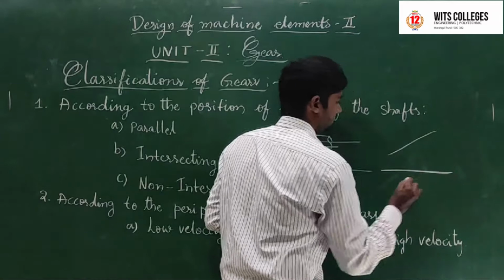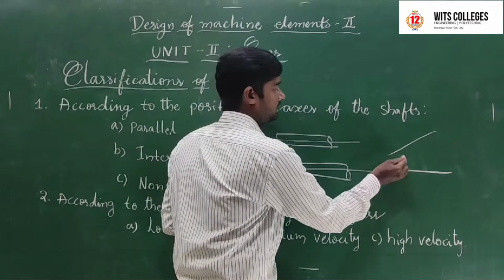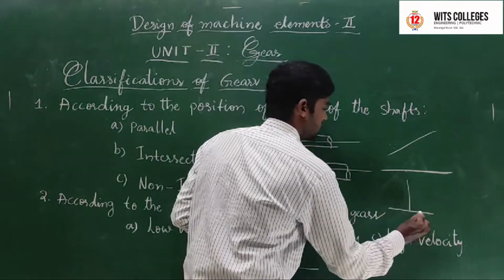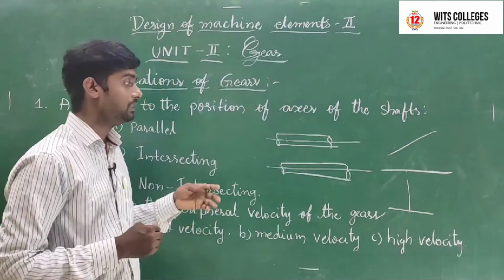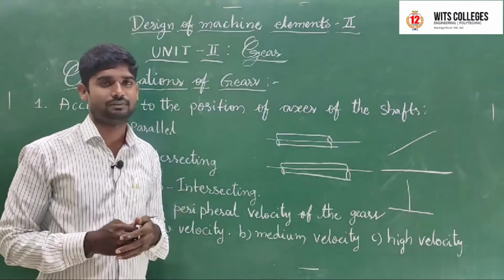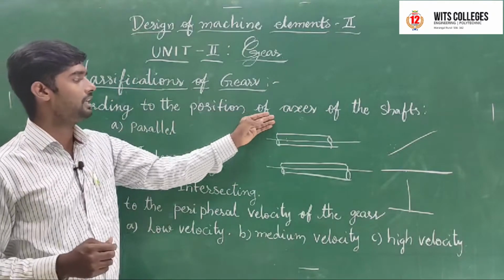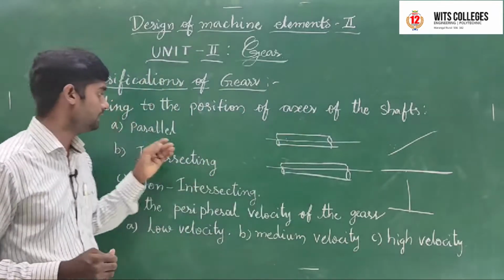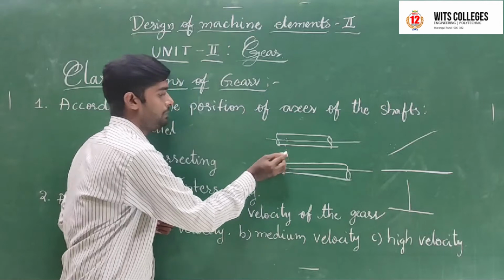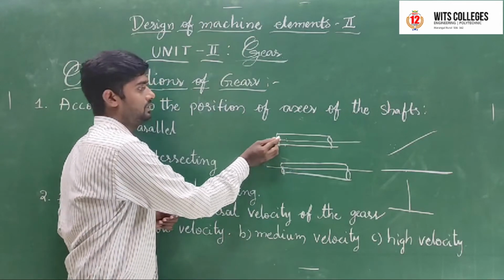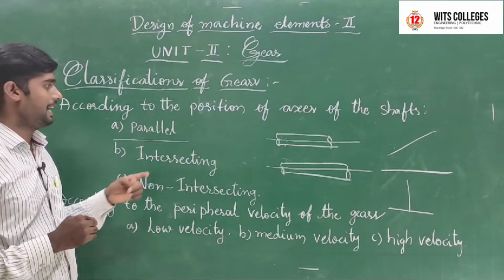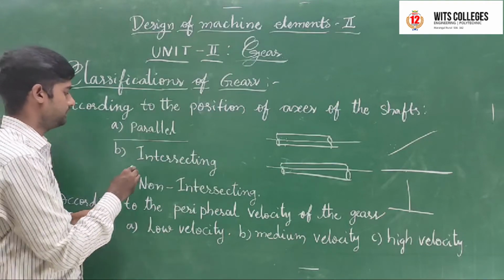This is one axis, this is another shaft axis, with an inclination to each other, and perpendicular axes are there. These are our positions of the axis of the shafts. This is one of the classifications. In this one, these two shaft axes are parallel to each other. That is a parallel axis, parallel position of axis of the shaft.